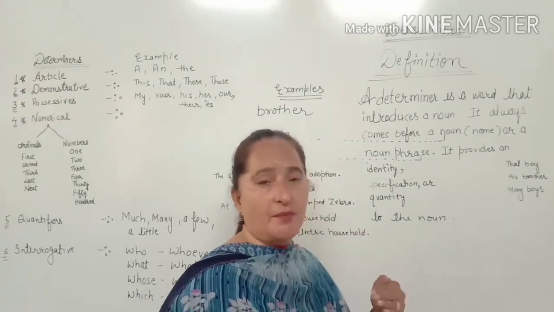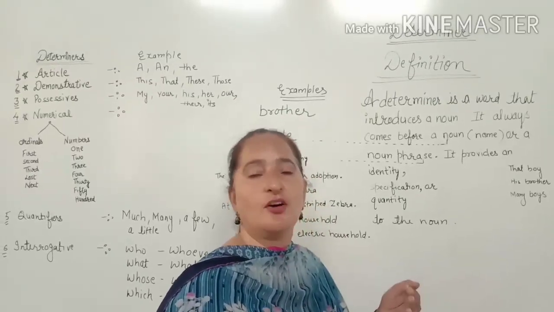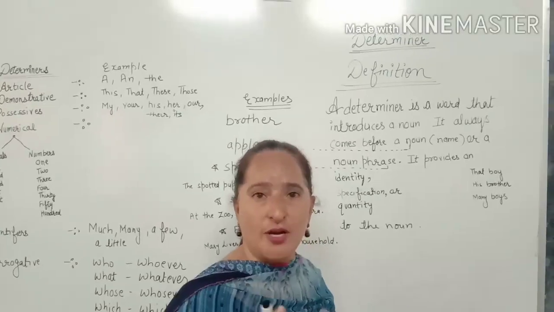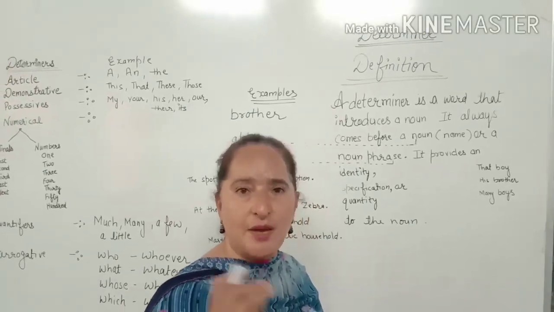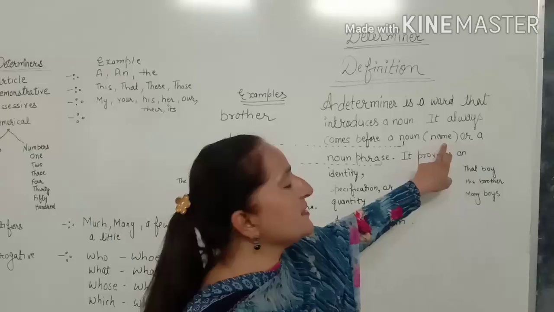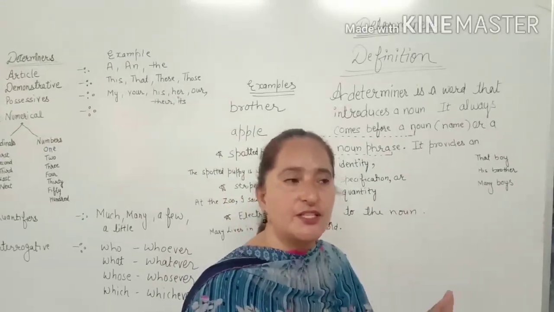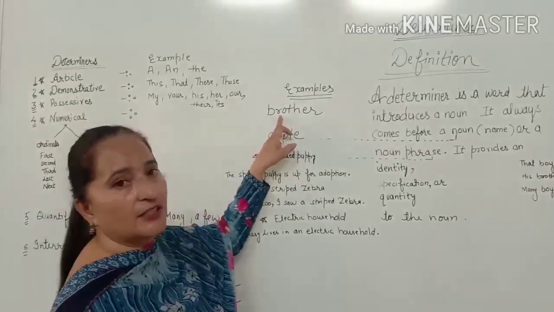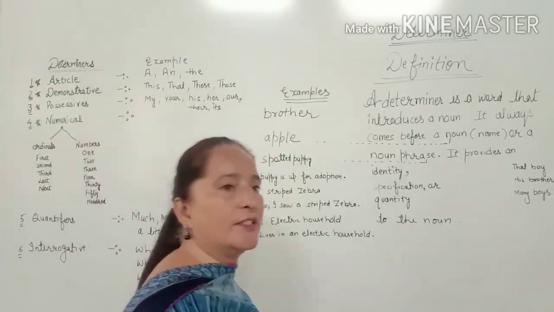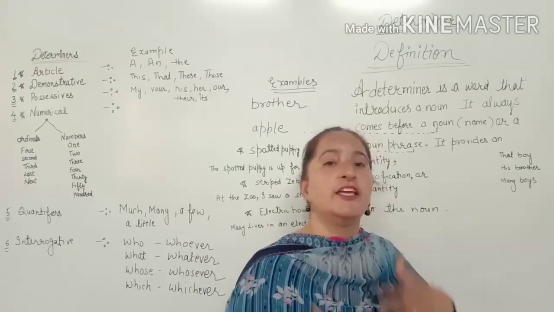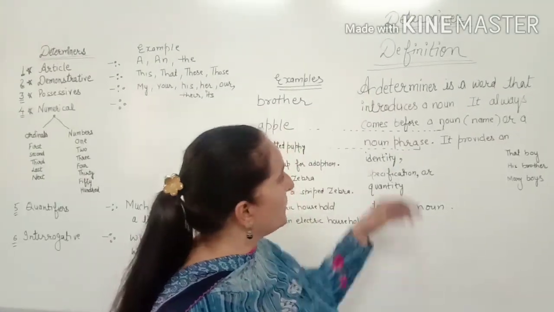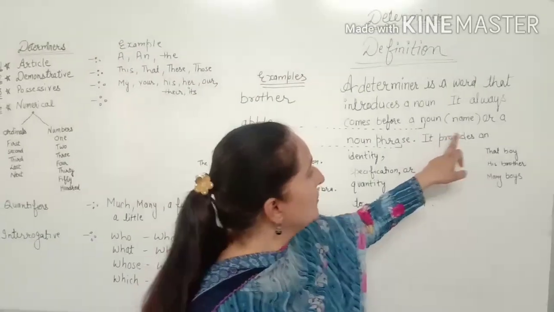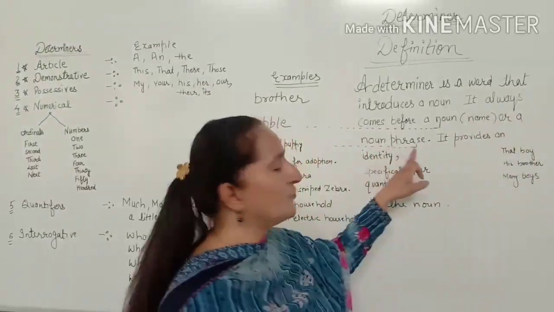Before doing this topic, you must know the meaning of a noun. I know you are definitely very sure about nouns, but still I give you some examples. Noun means name. The simple definition is name. And name examples are like brother, apple, Rohan, Sita, school. These all are nouns. So it always comes before a noun or a noun phrase.